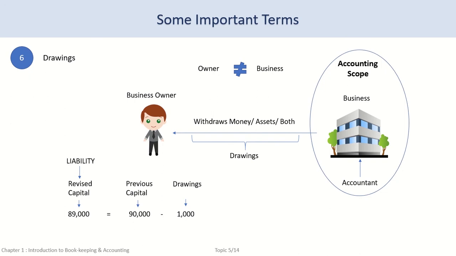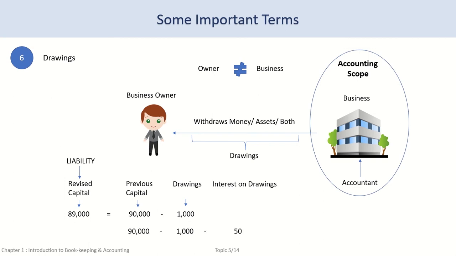Sometimes, especially in case of partnership business or joint venture business or even companies, there may be a mutual agreement or a rule to levy interest on drawings in order to discourage the owners and prevent misuse of the business assets. Since the owner has taken the asset of the business, the interest on the same has to be paid by the owner to the business. Such an interest is an income for the business. Rather than asking the owner to pay the money, it may be adjusted against the particular owner's capital by reducing the capital to that extent.